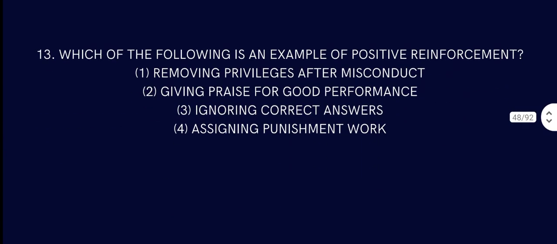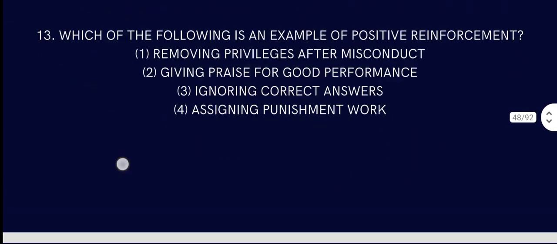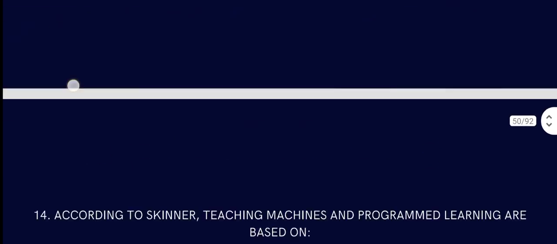Yes, then comes question number 13. Which of the following is an example of positive reinforcement? Removing privilege after misconduct, giving praise for good performance, ignoring a correct answer, or assigning punishment. So the answer is giving praise for good performance, which is positive reinforcement. We talked about that.